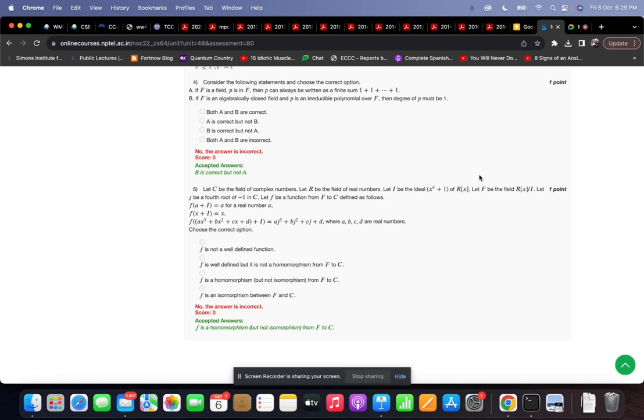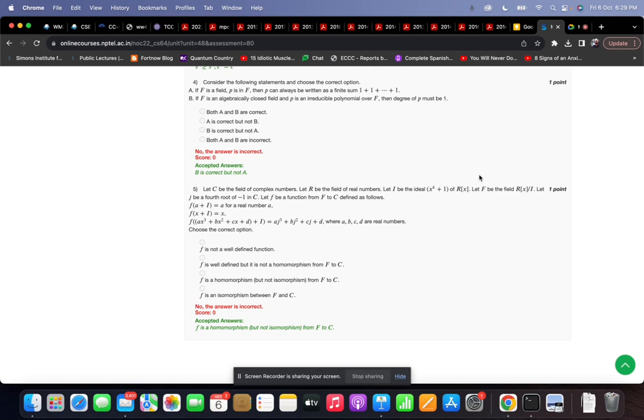So the question says, consider the field of complex numbers denoted as C. R is the field of real numbers. I is the ideal generated by the polynomial x to the 4 plus 1 in R[x]. So first note that x to the 4 plus 1 is an irreducible polynomial. Why? Because the roots of this polynomial don't belong in R. So there's no polynomial which divides x to the 4 plus 1 other than itself.